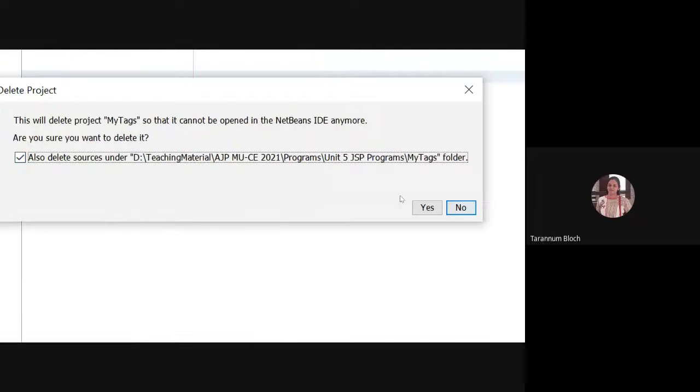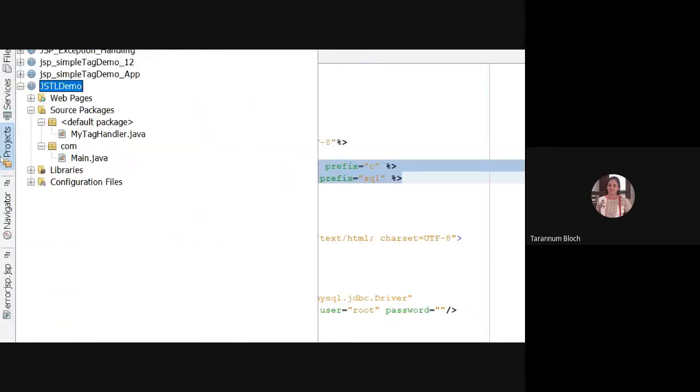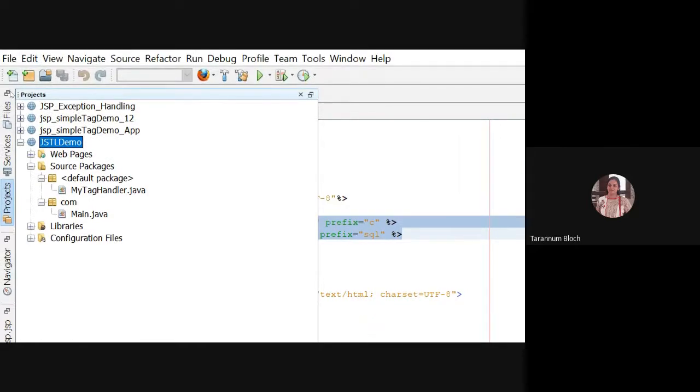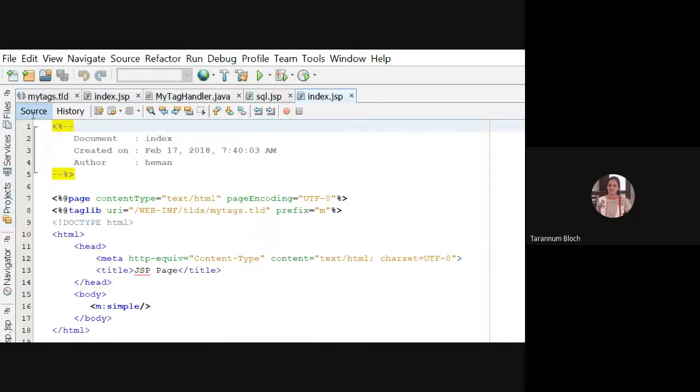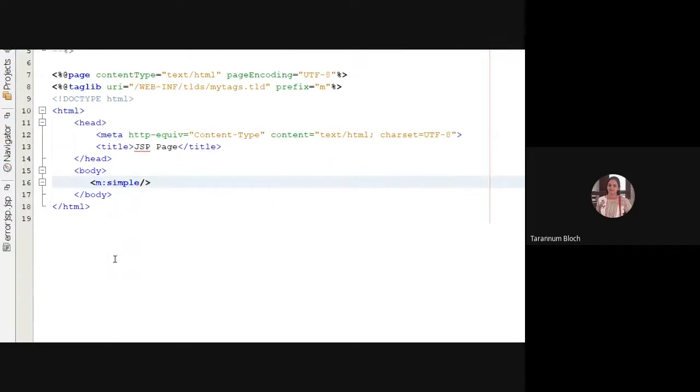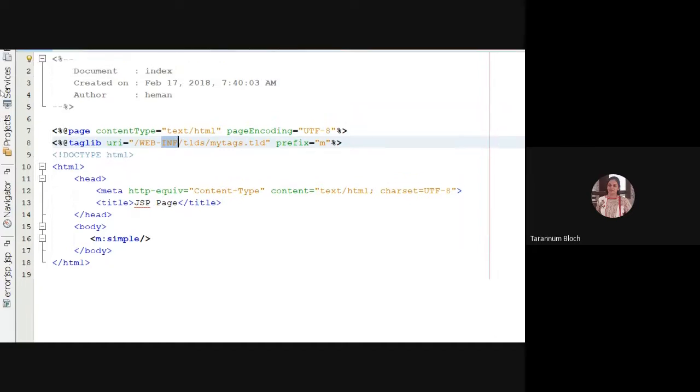The practical definition was to write a JSP file which demonstrates the tag handler's use. You can see here, this is the complete solution. I have a web page, and I want index.jsp because I want to use that tag. Here I have used the tag name simple. Prefix is m. This is the URI which I need to specify. The tag library URI is /WEB-INF/tlds/mytags.tld.